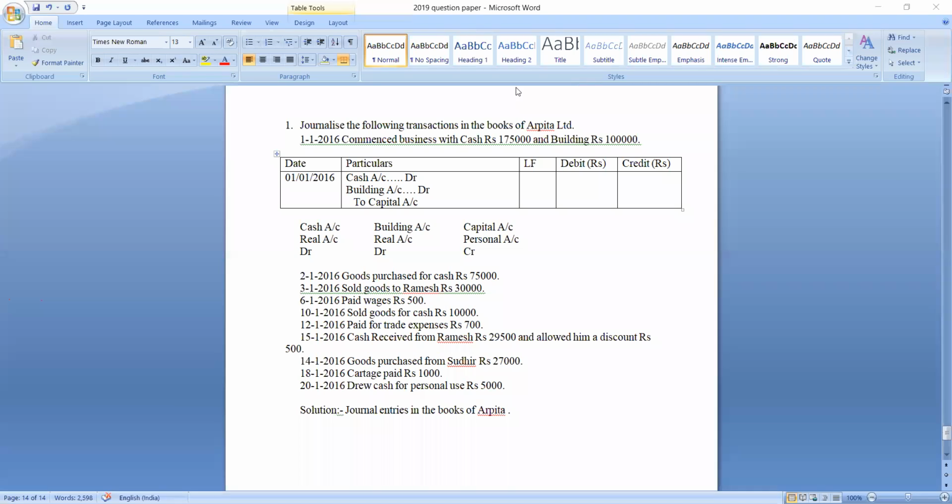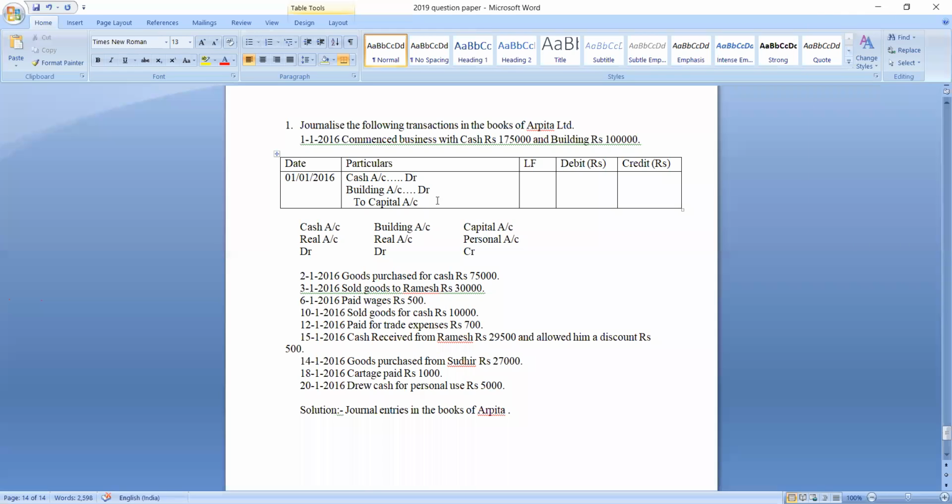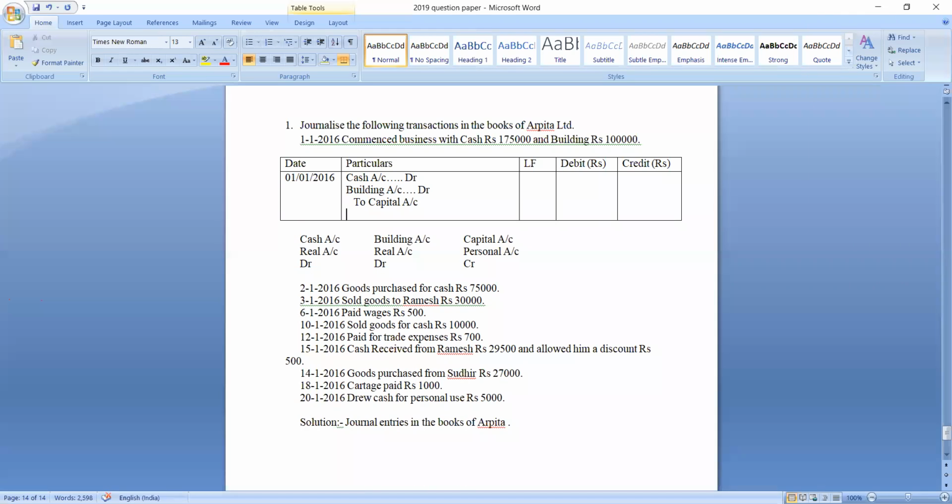So what is the journal entry now? Cash account debit, building account debit to which account? To capital account. Okay. Now let us write the narration. I told you, in the particulars column, first we should write the names of the accounts that are debited. Later we should write the name of the account that is credited using the word to. In the next line, we should write the narration. This narration starts with being.